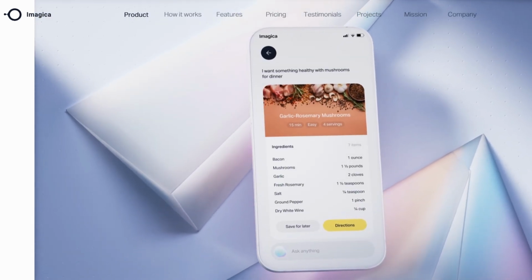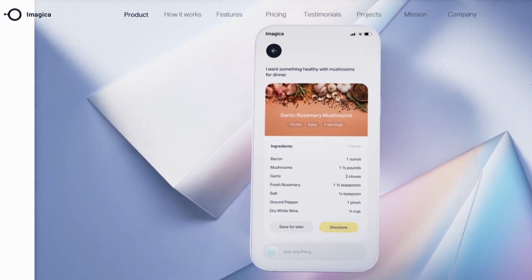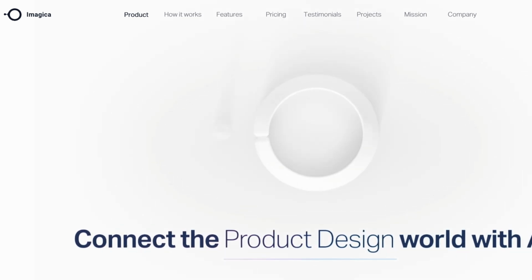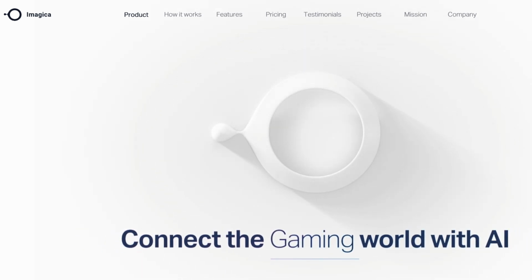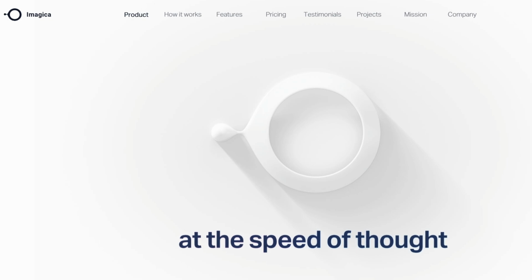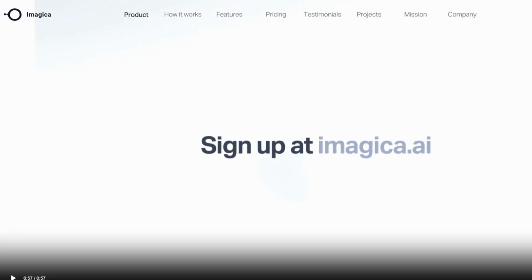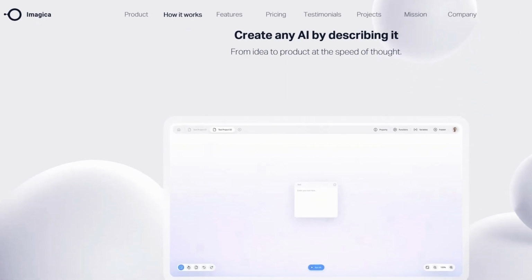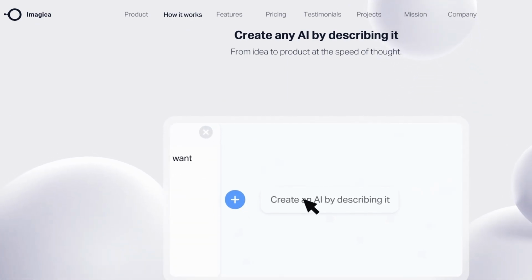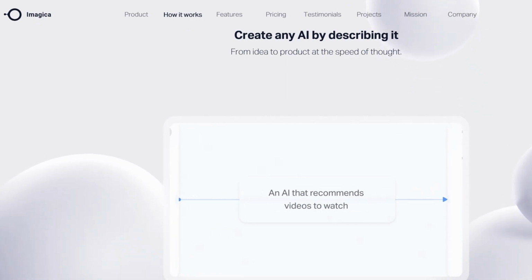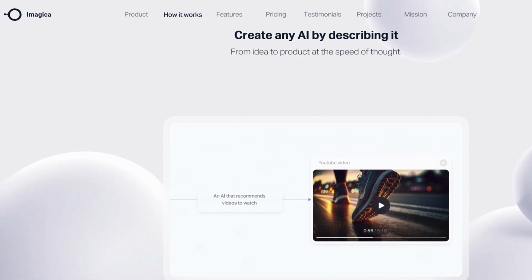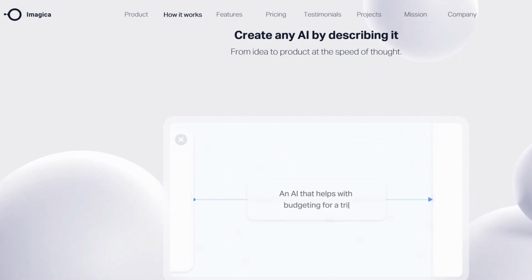Alright, let's kick things off. Before we dive into the exciting process of building your app, we need to get started by creating an account on Imagica. This platform is your ultimate toolkit, making it possible to bring your app ideas to life without writing a single line of code. Seriously, it's that easy. Here's how to get set up.